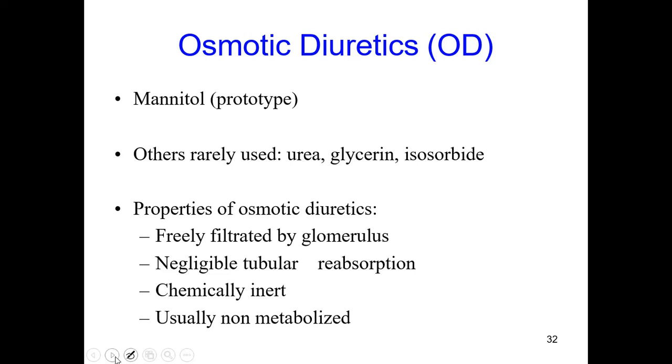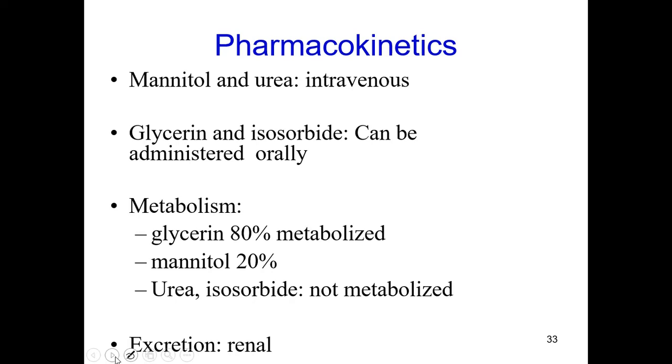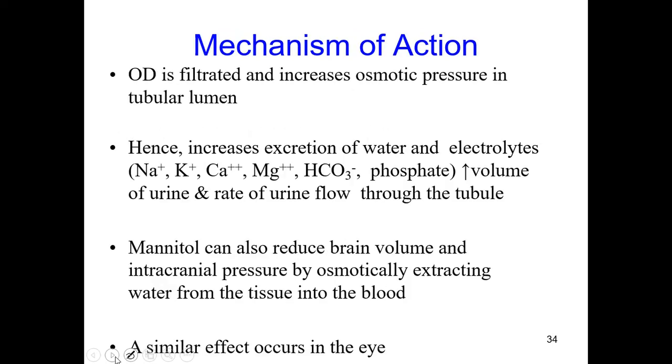Because of the increased osmotic pressure, more water and sodium ions are excreted. Pharmacokinetically, they can be given intravenously, while glycerin and isosorbide can be given orally. Glycerin is 80% metabolized and mannitol is 20% metabolized, while isosorbide and urea are not metabolized but are excreted by the kidney.